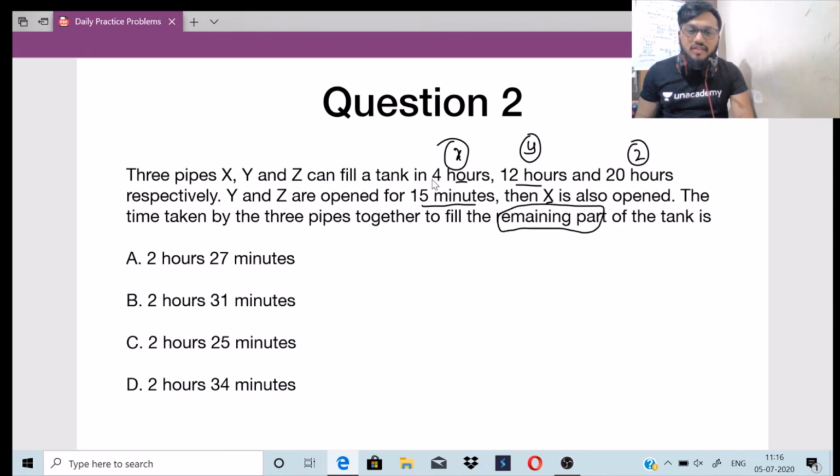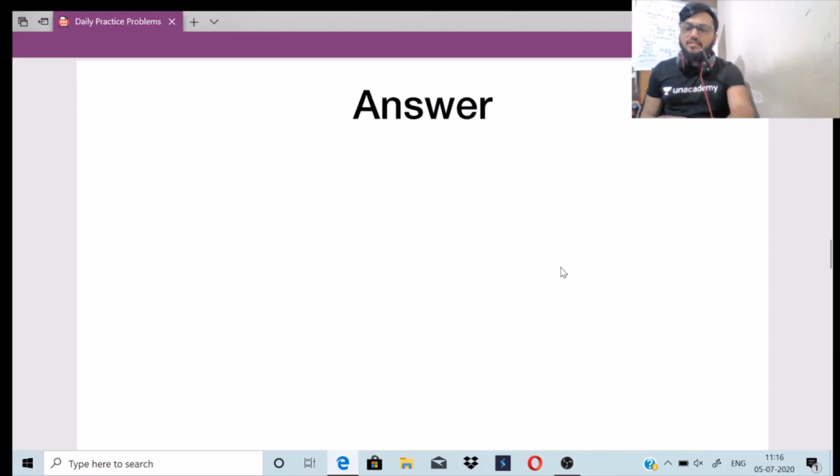Okay, so we forget about these 15 minutes for now. What happens after the 15 minutes? That will be the remaining part of the tank that we have to find out. You have 4 options. Let's move on with the answer.